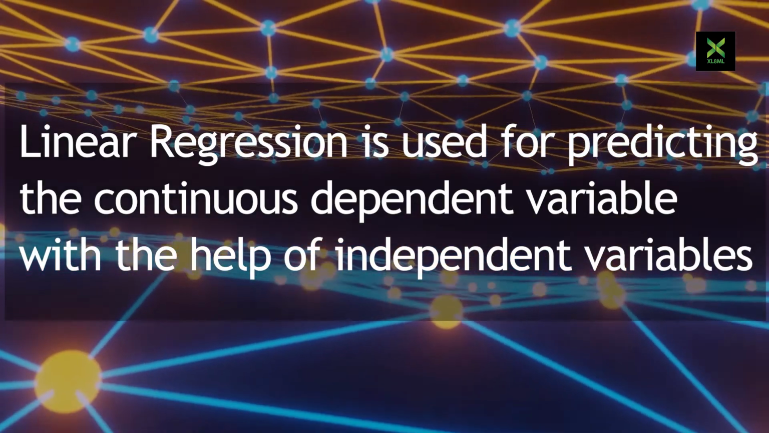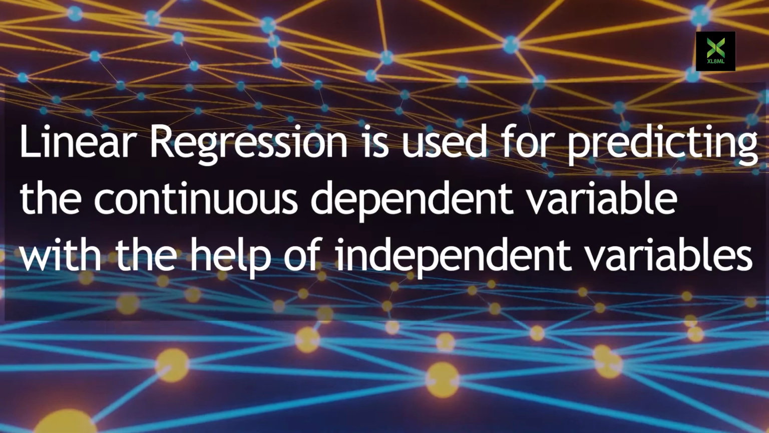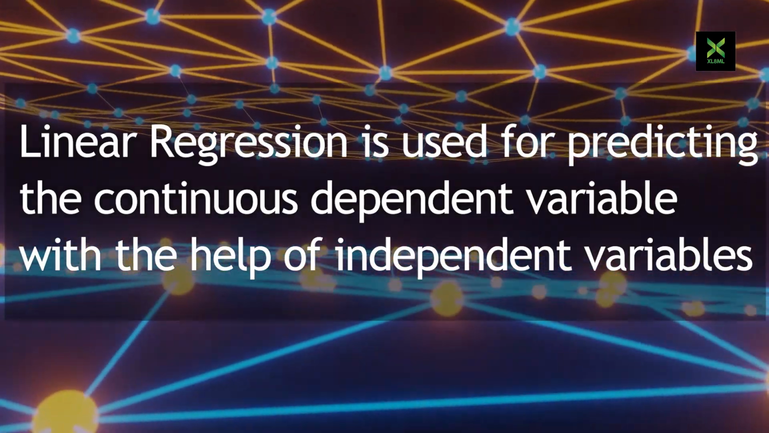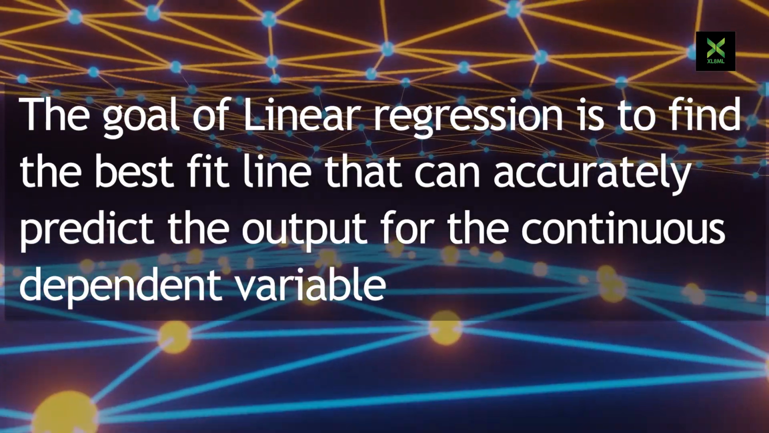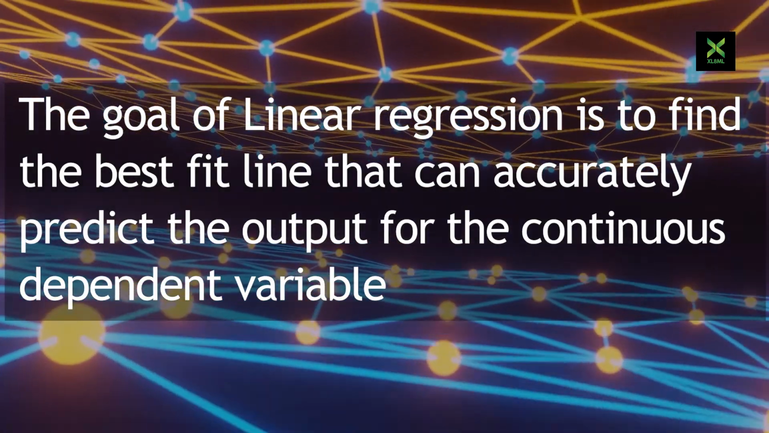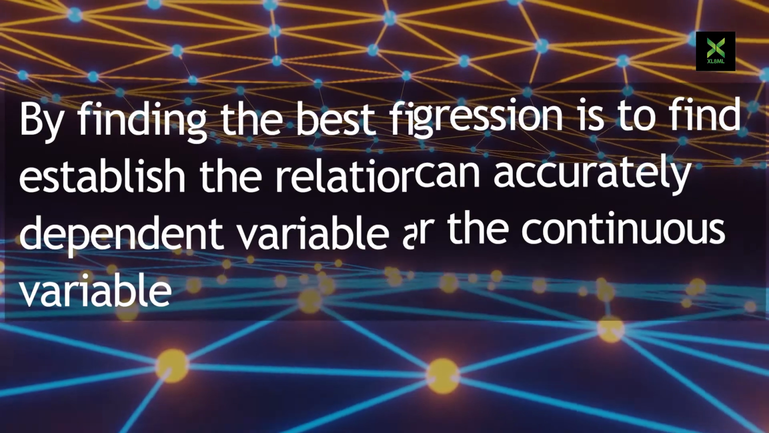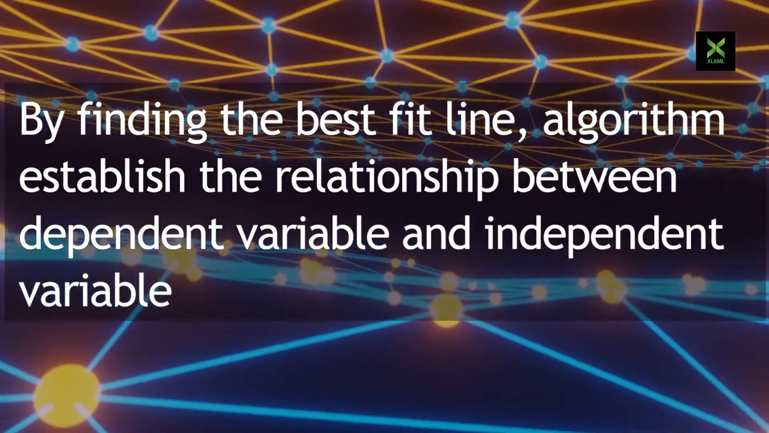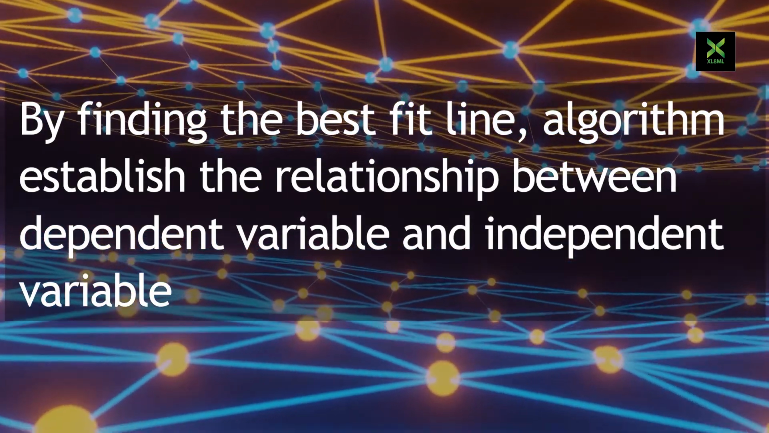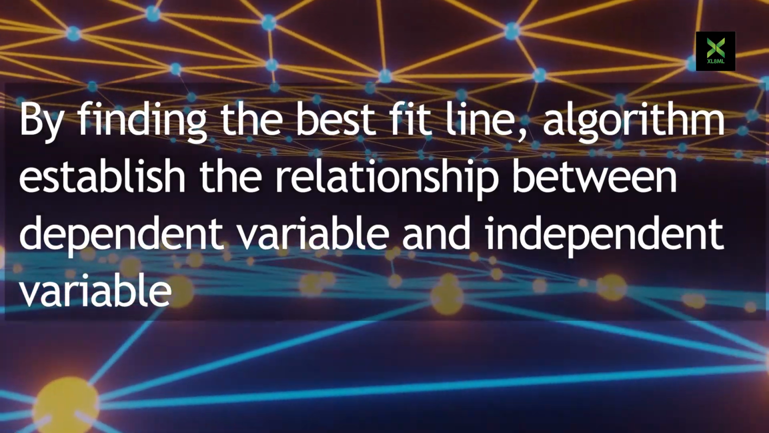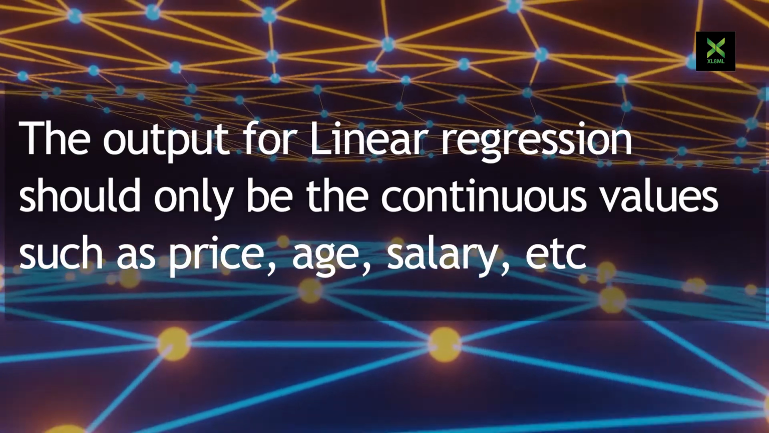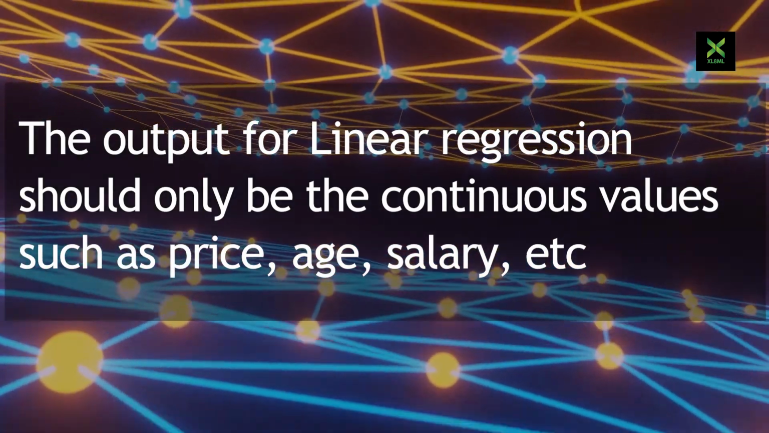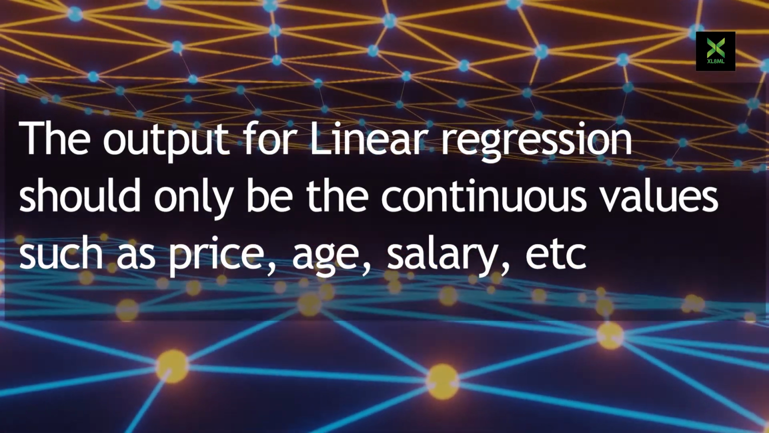Linear regression is used for predicting the continuous dependent variable with the help of independent variables. The goal of linear regression is to find the best fit line that can accurately predict the output for the continuous dependent variable. By finding the best fit line, the algorithm establishes the relationship between dependent variable and independent variable. The output for linear regression should only be continuous values such as price, age, salary, etc.